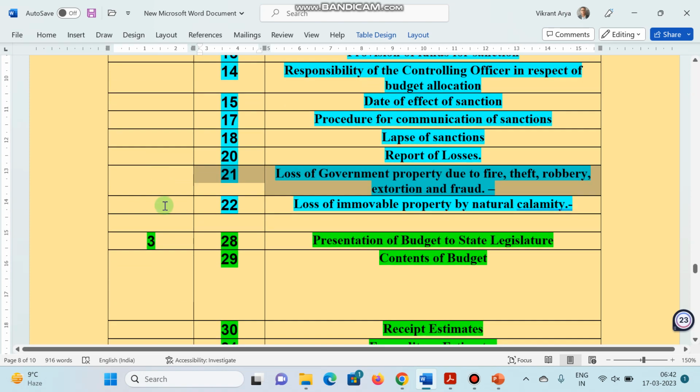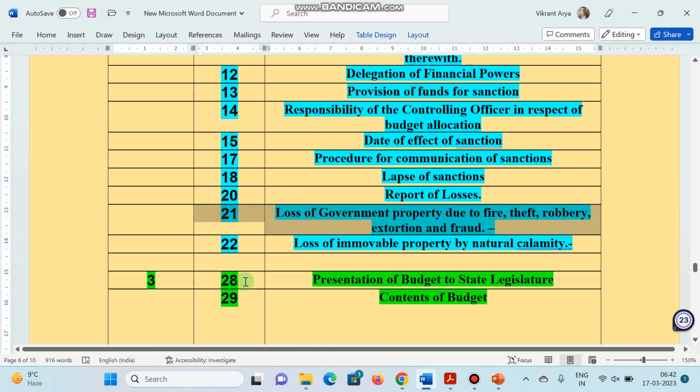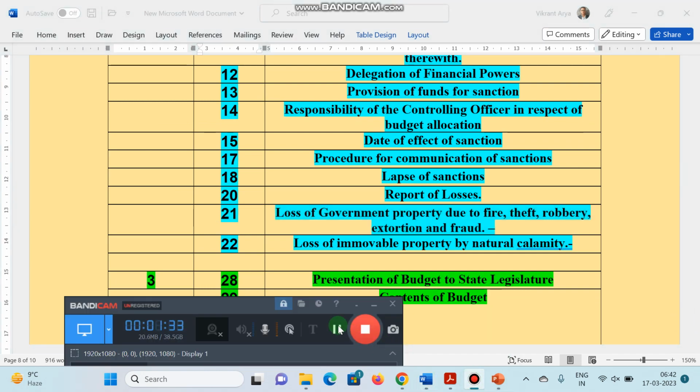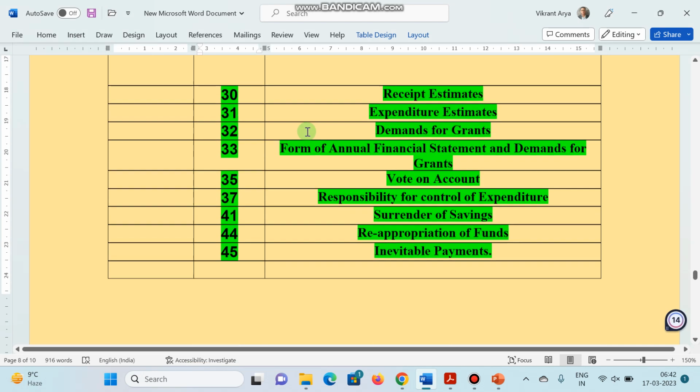Chapter number 3, rule number 28. It deals with presentation of budget to state legislature. Rule 29 deals with the content of budgets. Rule 30, receipt estimates. 31, expenditure estimates. 32, demand for grants, very important. 33, form of annual financial statement and demands for grants.